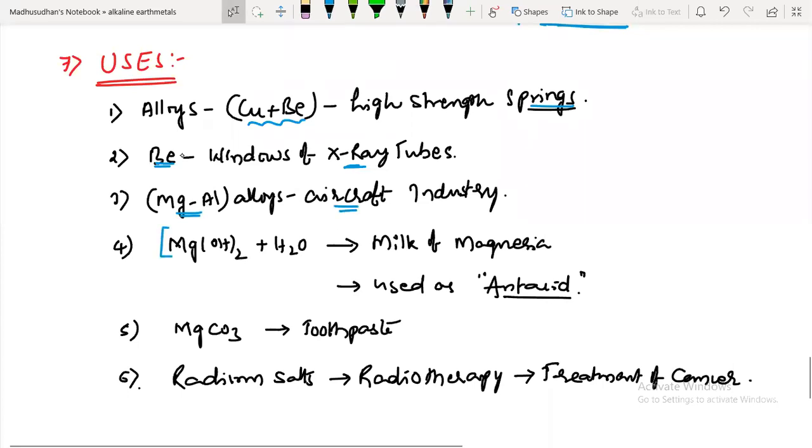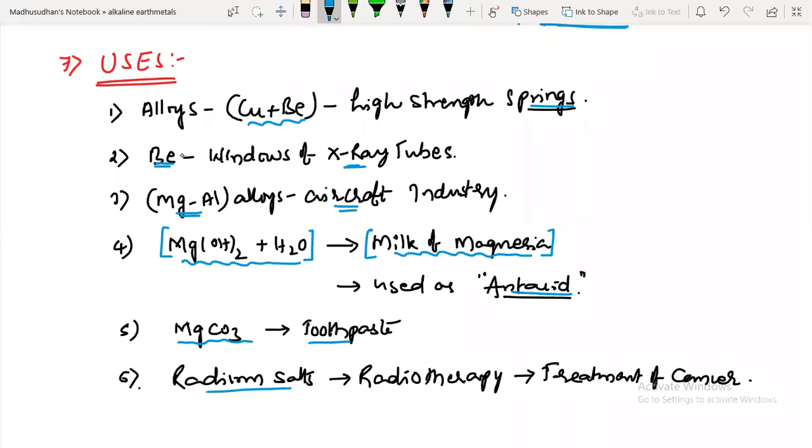Magnesium hydroxide and water mixture is known as milk of magnesia, used as an antacid for stomach ulcer treatment. Magnesium carbonate is used in toothpaste, and radium salts are used in radiotherapy for the treatment of cancer. These are the uses.